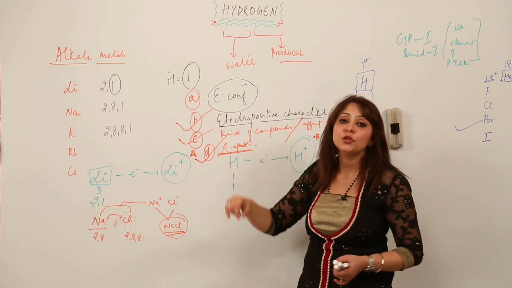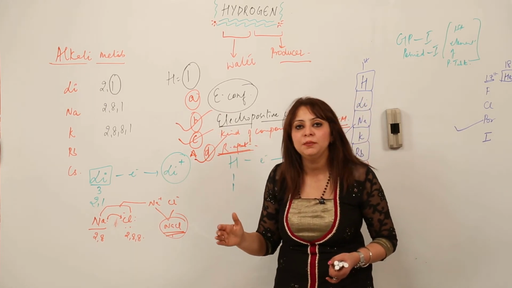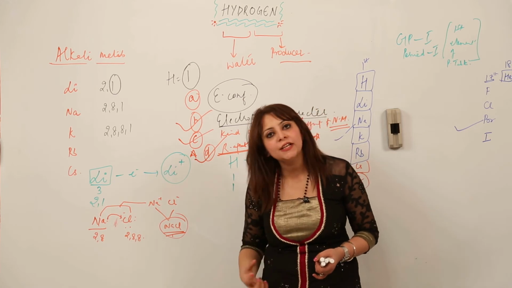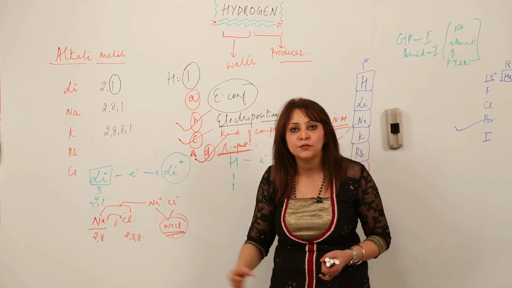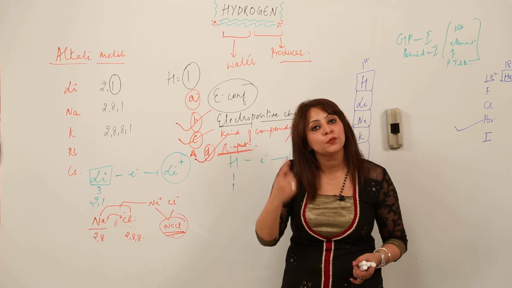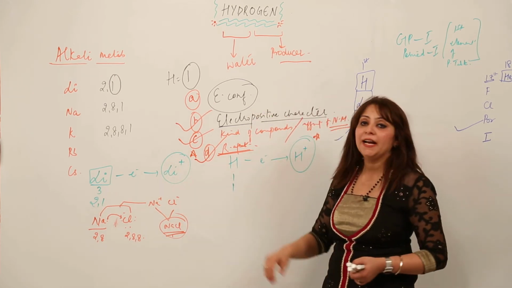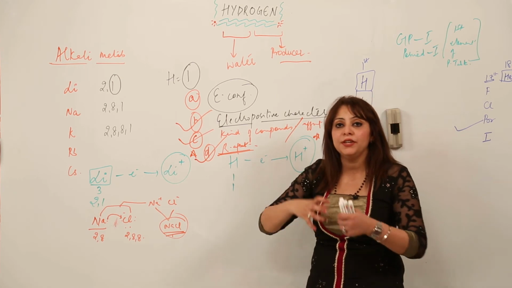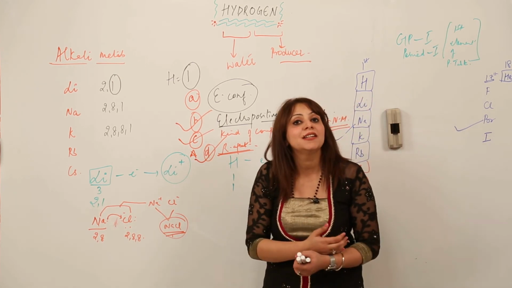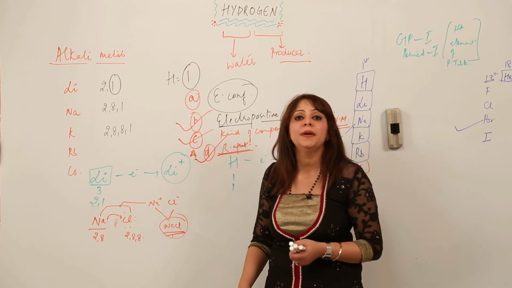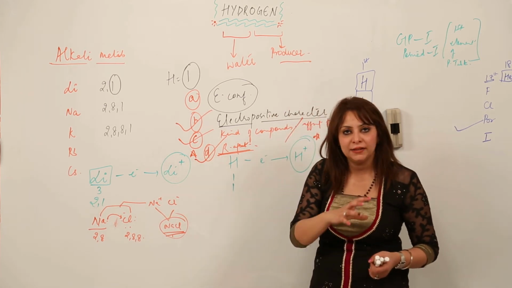The second is electropositive character. That means it has a tendency to lose an electron, and after losing it is acquiring a positive charge. And what number of positive charge? 1 positive charge, as is done by the alkali metals. Third is the kind of compounds, that means whether they have affinity for non-metals or not. So yes, it has the affinity for combining with the non-metals, like the alkali metals have that tendency, right?